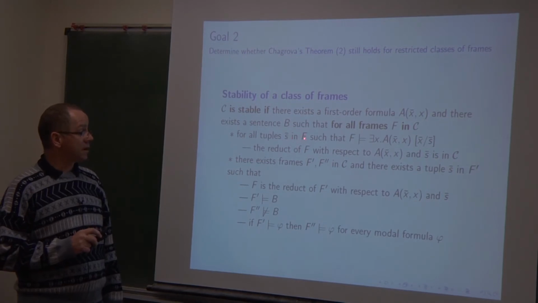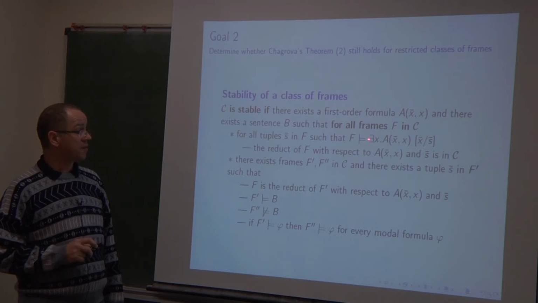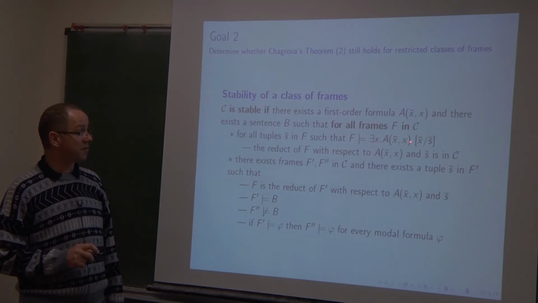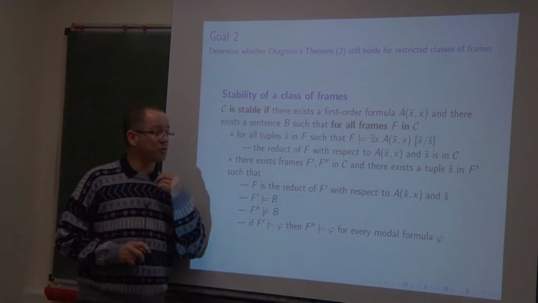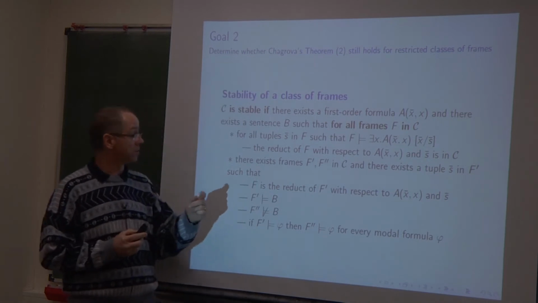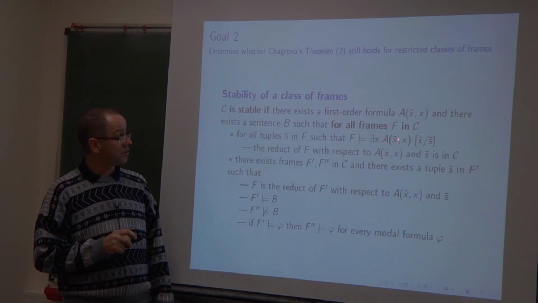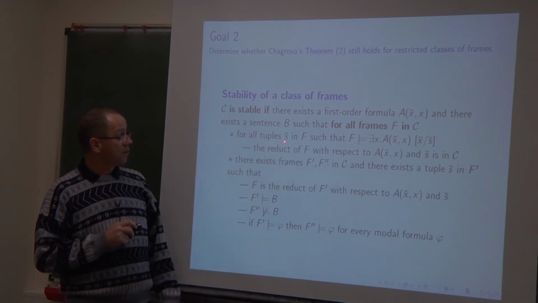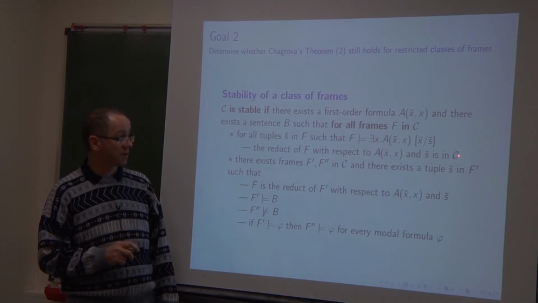For every tuple S bar in F, of the same dimension as this X bar, if F satisfies this existential condition, then it is possible to reduce F to some frame F prime by restricting its possible worlds. So for all S bar in F such that F satisfies this condition, the reduct of F with respect to A and S bar belongs to the class.